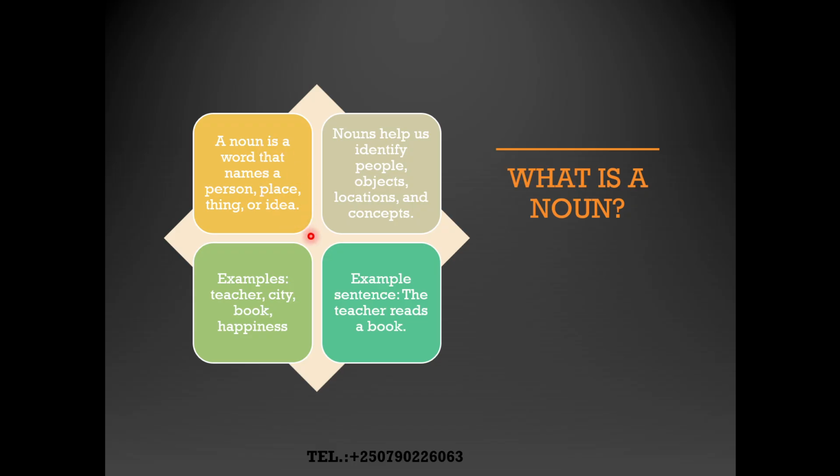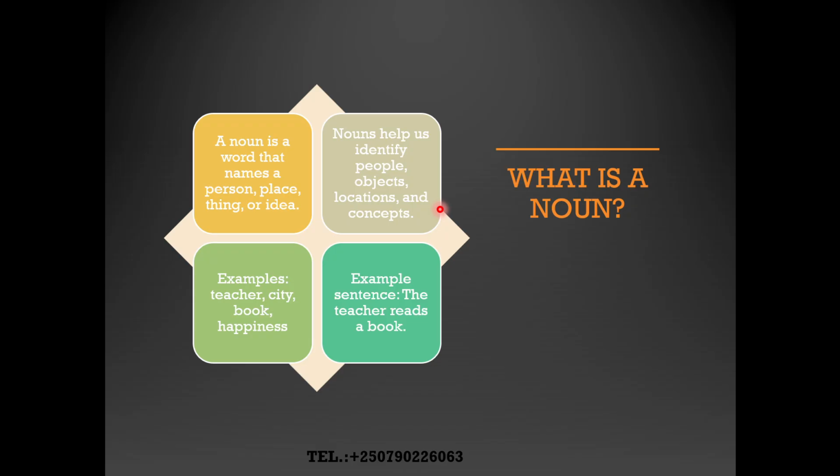So nouns help us identify people, objects, locations, and concepts. Noun idufasha kugira ngo tugaragaze cyangwa se tumenye abantu, ibintu, ahantu se, ndetse those sorts of concepts or ideas.